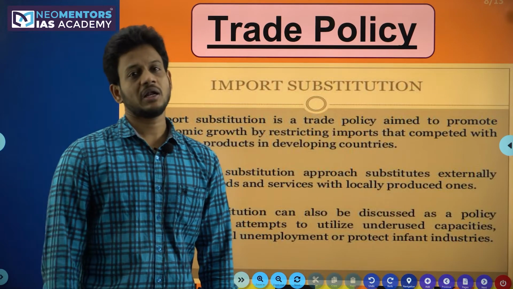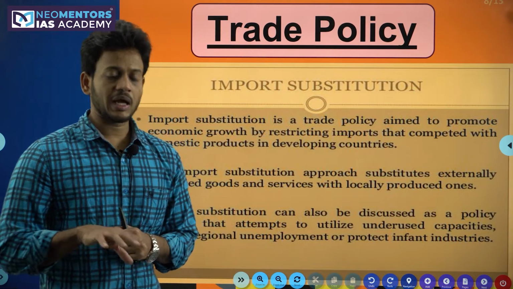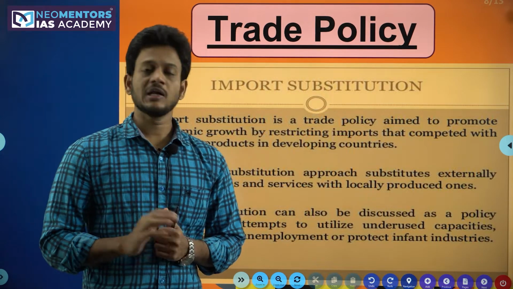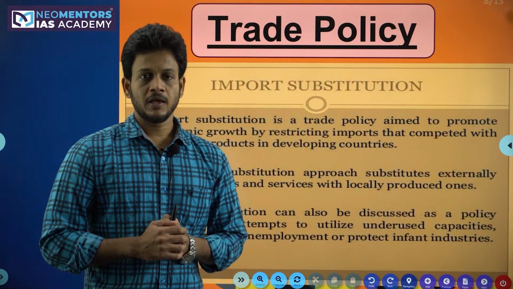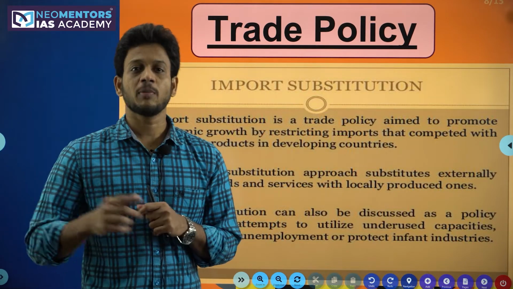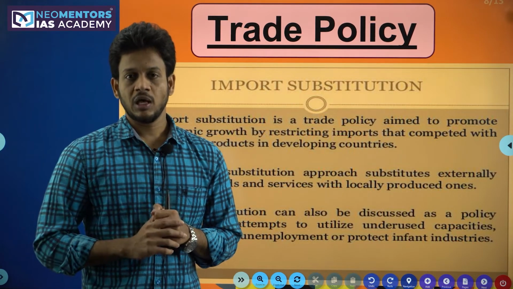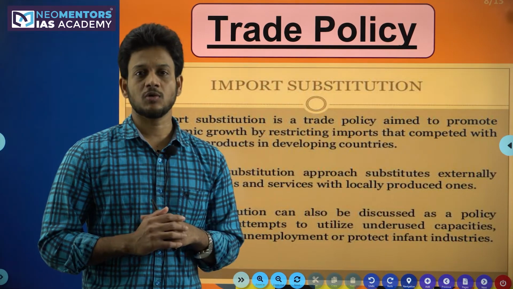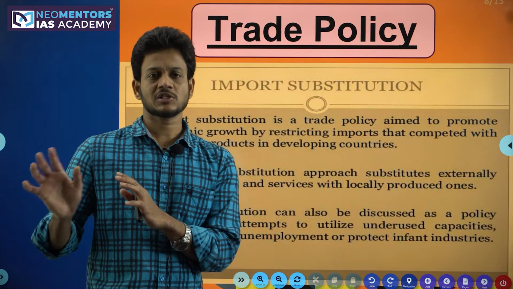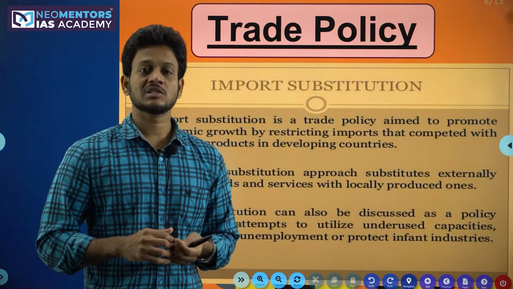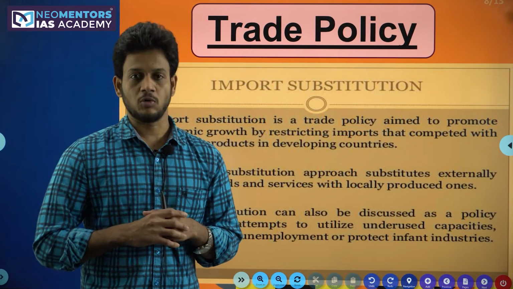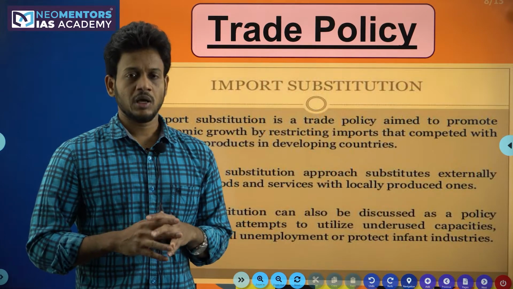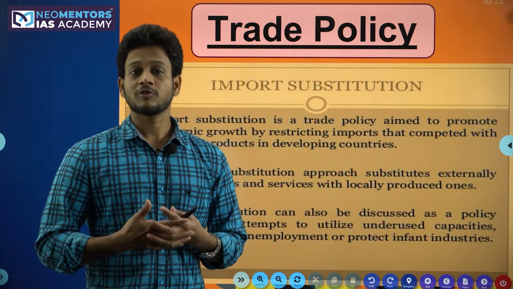This is also part of our industrial policy, because if you look at any economy in the world, generally the industrial development of any country is also based on its trade policy, or its exports and imports. If any country is doing more exports when it comes to industrial goods, we can say that country is industrially a bit developed. Or if any country is importing more industrial goods than it exports, we can say that country is industrially less developed. Example, today I can give you the example of China.